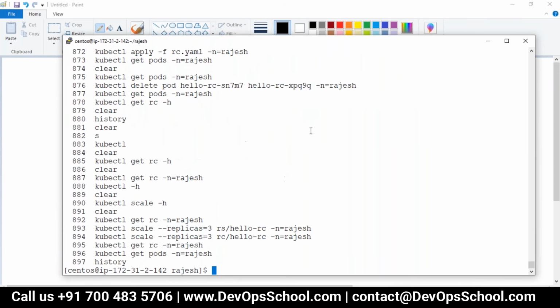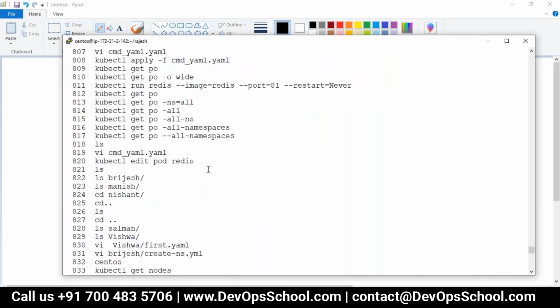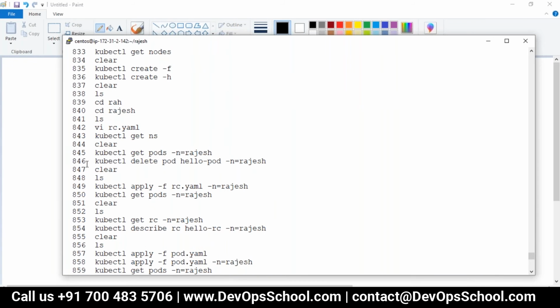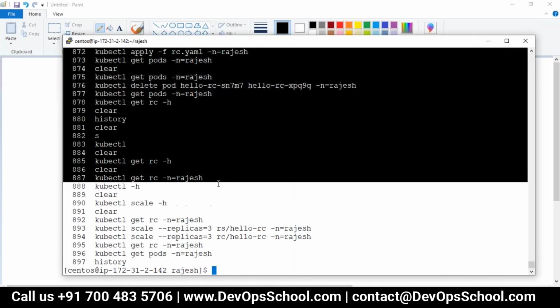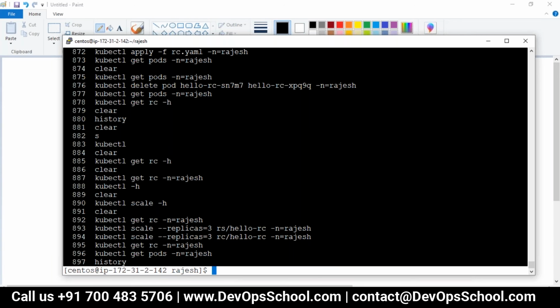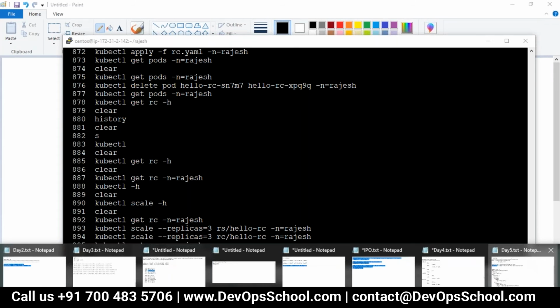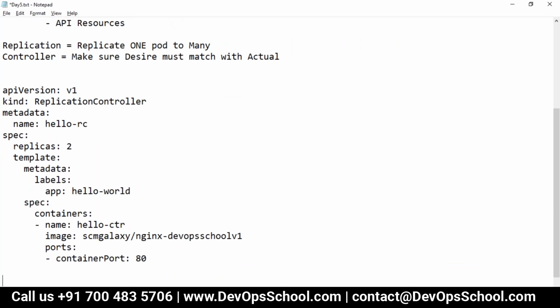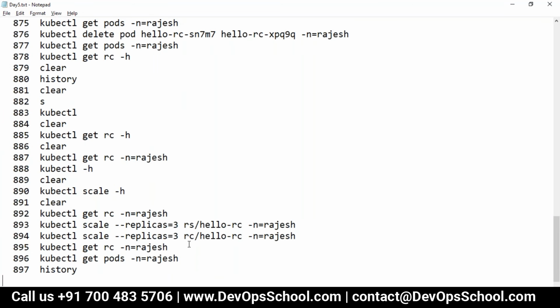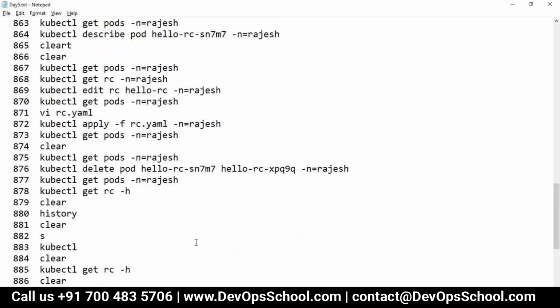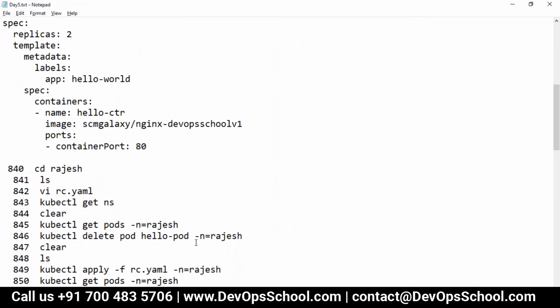I hope you have understood this. Any questions? Ajay, there's also this thing, the difference between the two. Which one? The replica set and the replication controller. Yeah, I'll explain that in the session after next, deployment. Okay. Okay guys, so this is all about the replication controller.